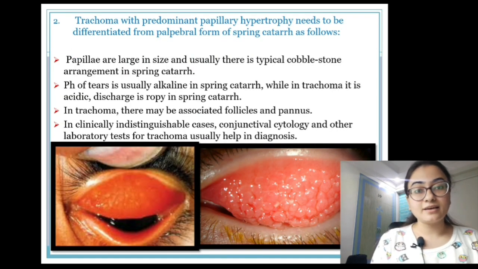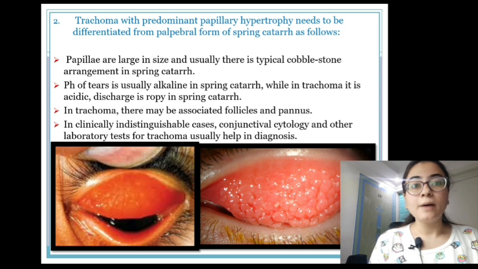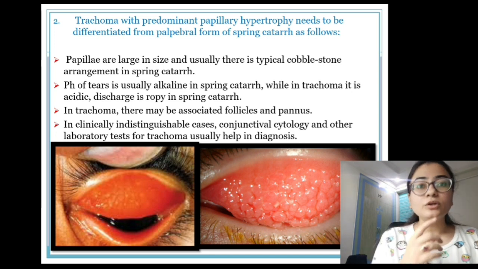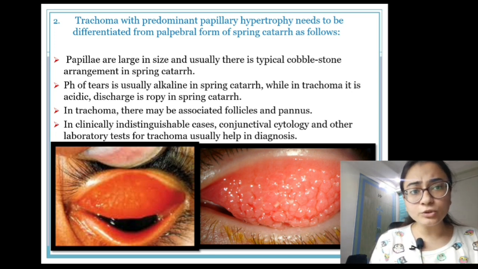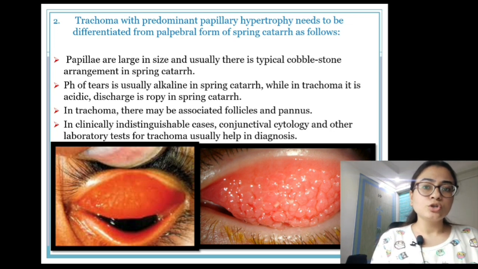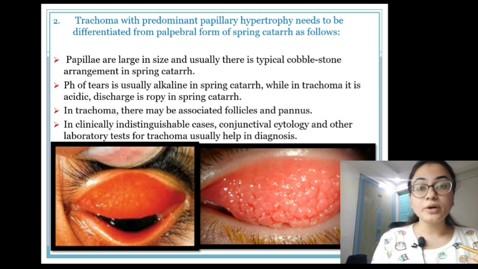The next thing is differentiation of trachoma with papillary hypertrophy from the palpebral form of viral keratoconjunctivitis, which is also known as spring catarrh. Now the papillae, if you see in the viral keratoconjunctivitis, are quite large, while in trachoma the size of the papillae is not so large.